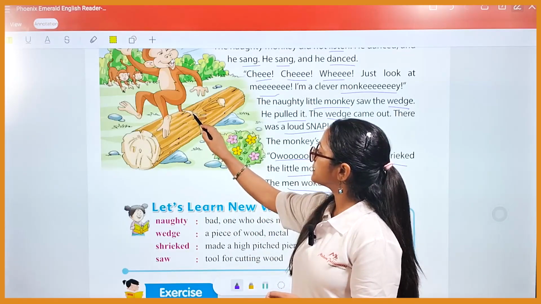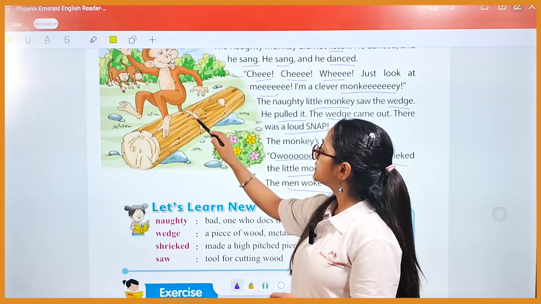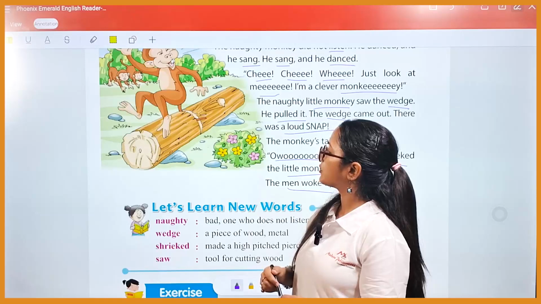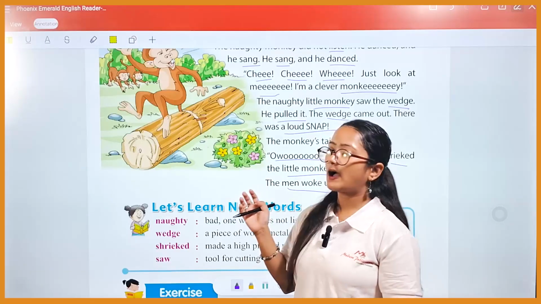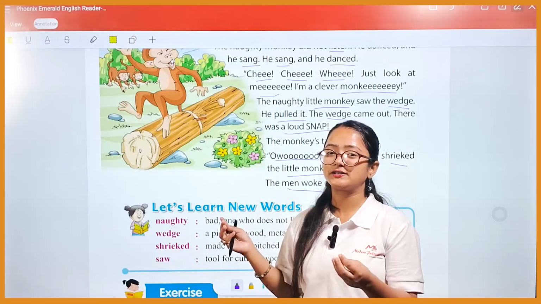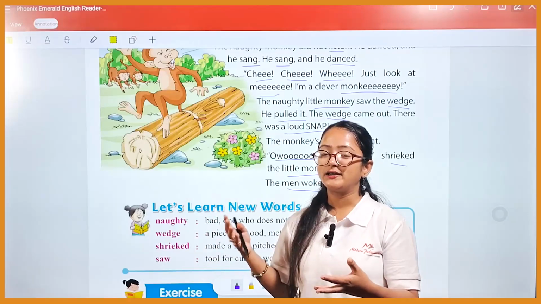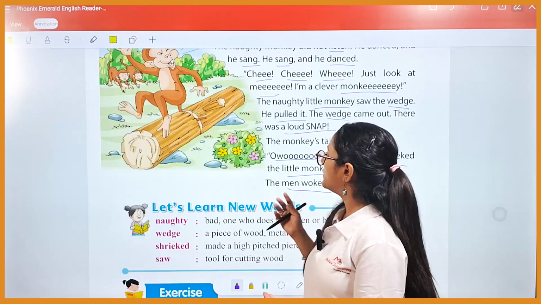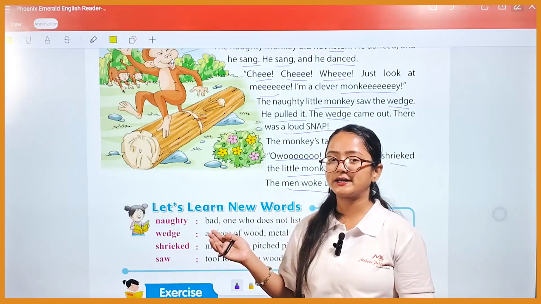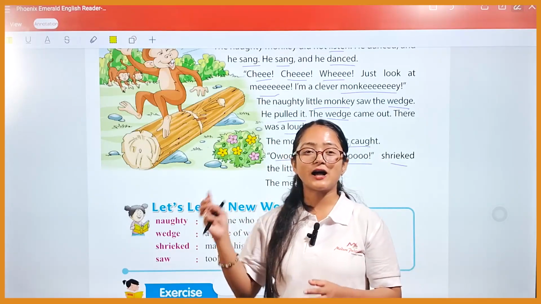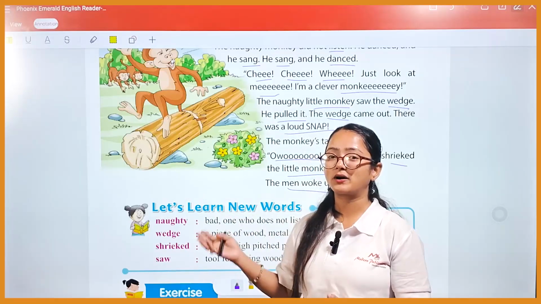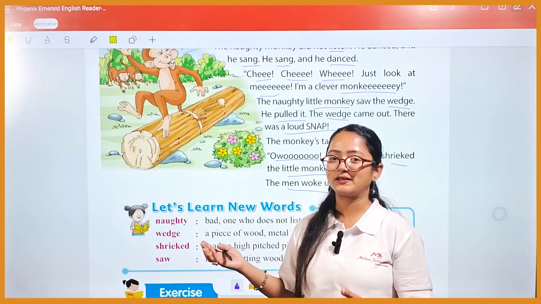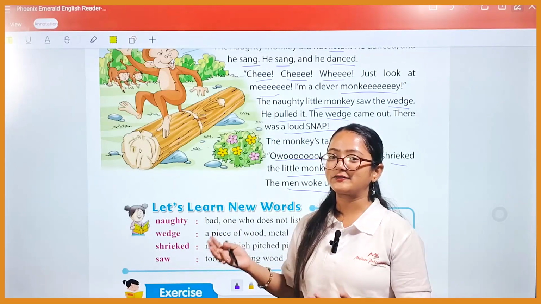As you can see, the huge cut is there. So the monkey's tail got caught in the cut of the log of wood, and after which the monkey shrieked in pain. The monkey screamed in pain, like ooh, ooh, as if it is hurting him. By the sound of the monkey, the two men woke up and they are surprised how this monkey came over here and how this kind of thing happened.